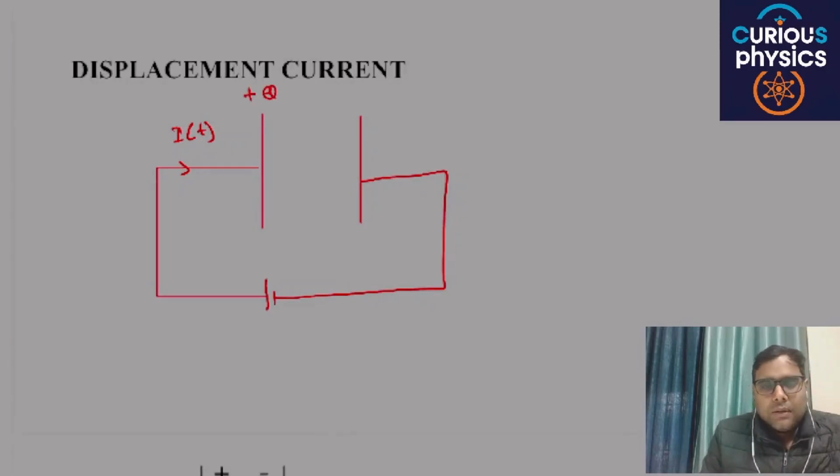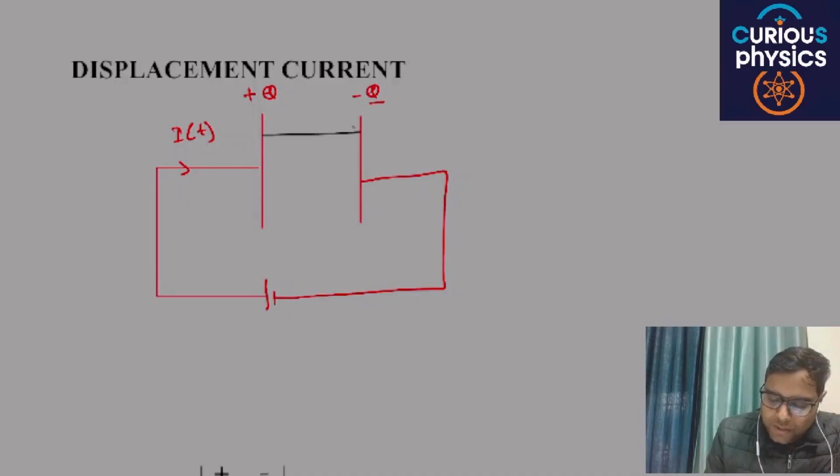So due to this, a positive charge Q will accumulate on the positive plate and negative on the negative plate. This is the basic concept of a parallel plate capacitor. Also we know that inside this capacitor there will be no current.